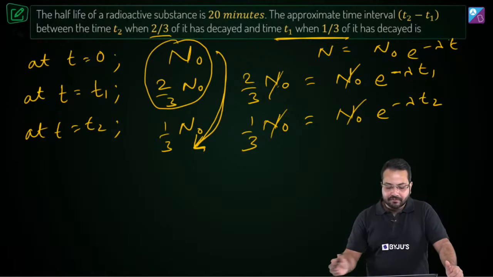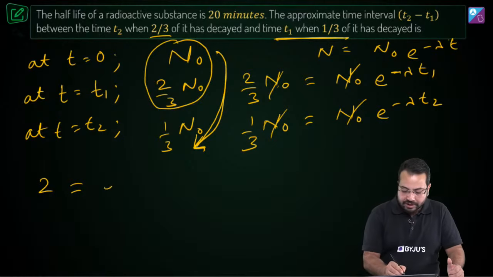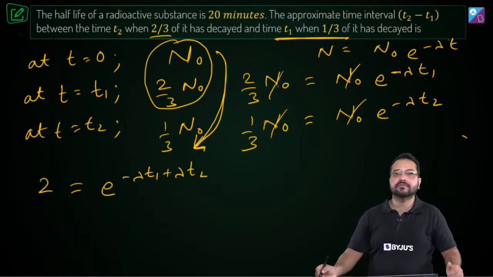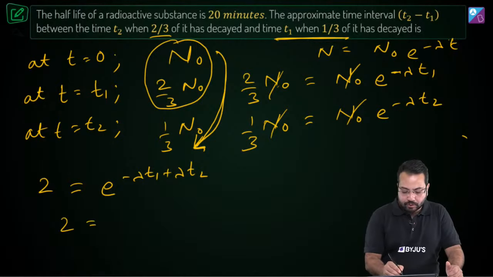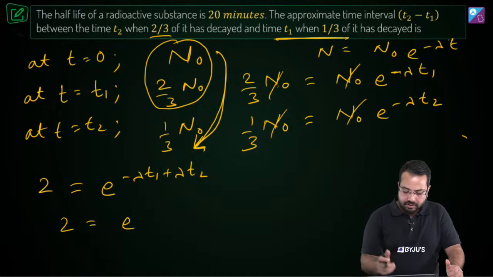If we divide, we get 2 equals e to the power minus lambda T1 plus lambda T2. So we get 2 equals e to the power lambda into T2 minus T1.